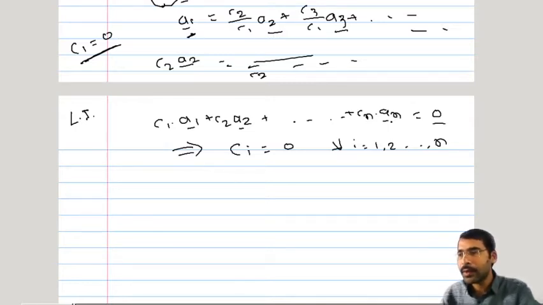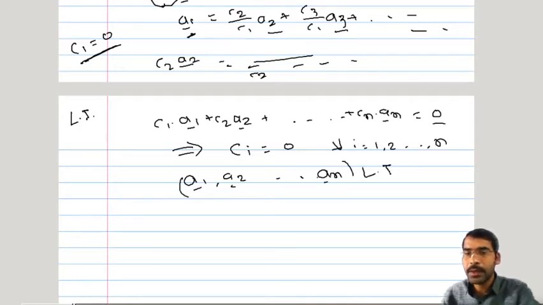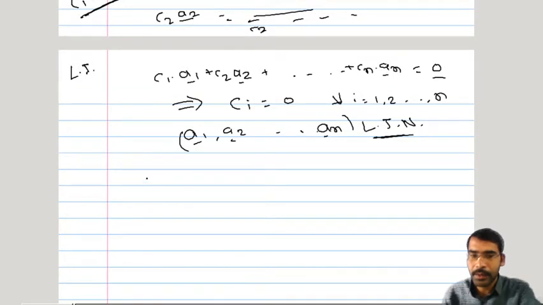If this happens, then only this set of vectors a1 bar, a2 bar up to an bar will be a linearly independent set of vectors. If any ci is not equal to 0, then the corresponding ai will be expressible as a linear combination of other vectors, and therefore the set will not be linearly independent.